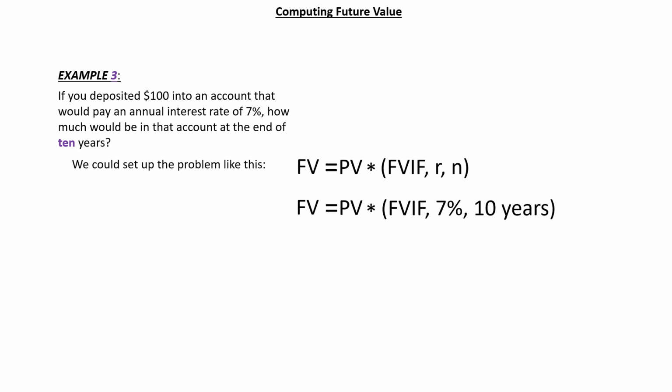For this particular problem, the template looks like this. The future value is equal to the present value times the future value interest factor at 7% for 10 years. So the first thing we need to do is to find this future value interest factor on the future value of an amount table.